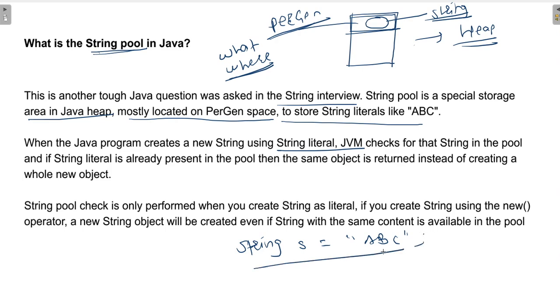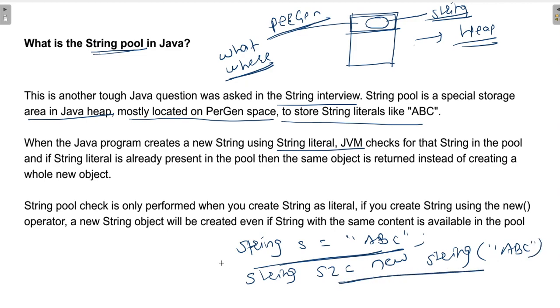So this is a way of creating a string using a literal. Then we have a second way: String s2 = new String("ABC"). This is another way to create a string. So this is the literal way, and this is the new String way.